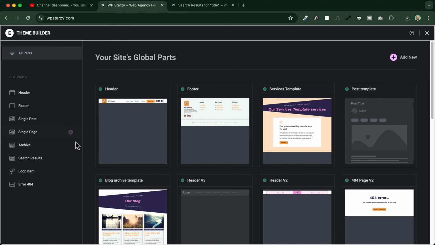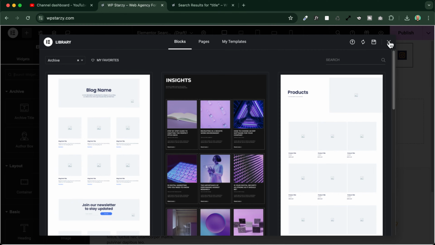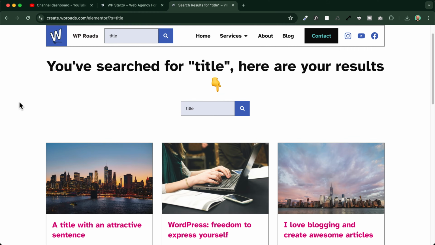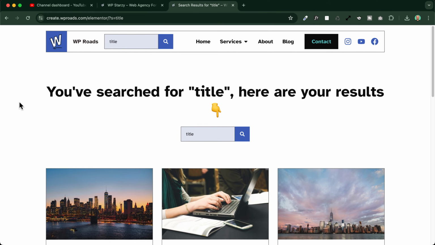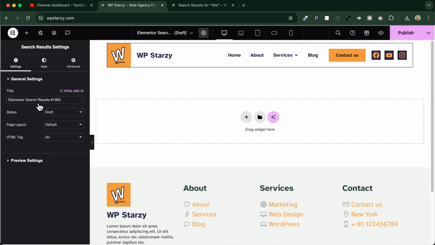In the theme builder, we can click on the search results here and we click on the plus icon. We will see this window here. We'll just close this one, okay? And here we will be able to create our custom search results page, like the one that you've seen at the beginning of this video. The first thing we need to do is to go in the settings of this page here, and we can give it a name. In my case, I will just call it search results.